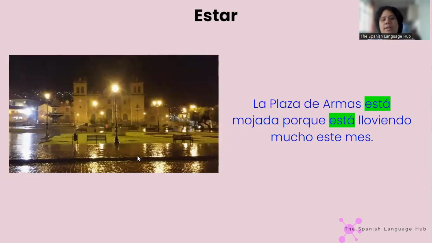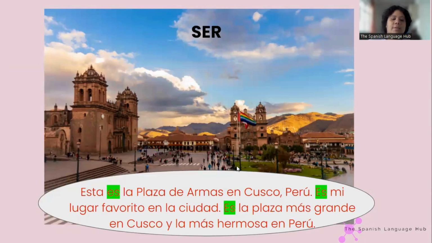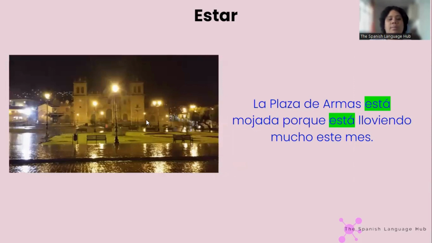So here, again, I'm describing the plaza, giving characteristics like that it is the biggest, the most beautiful, it's my favorite. And here I'm just talking about how it looks at the moment, okay? Again, we're not talking about how it feels, because it doesn't feel, but how it looks and what is happening around the present moment. It's wet because it's been raining a lot this month.